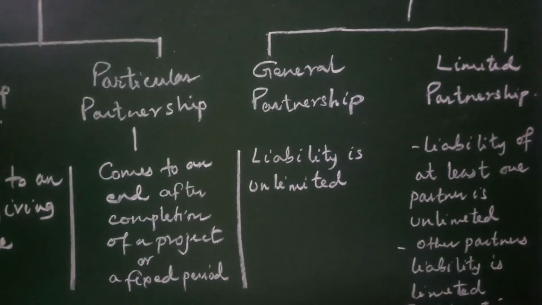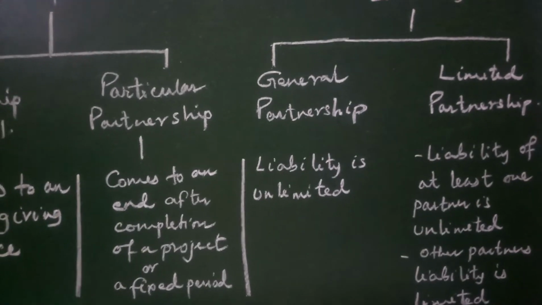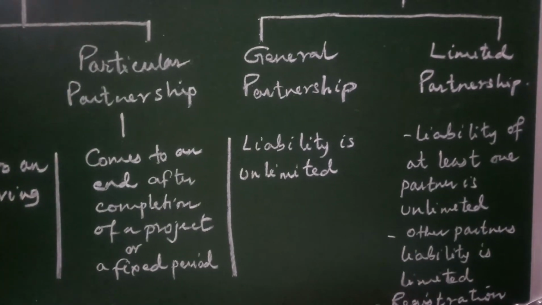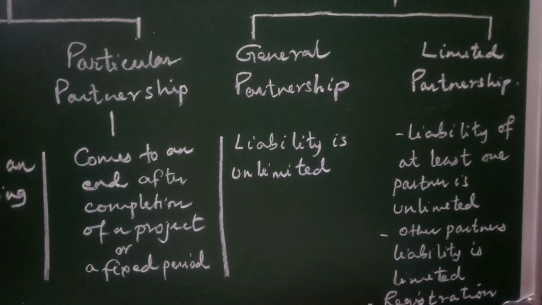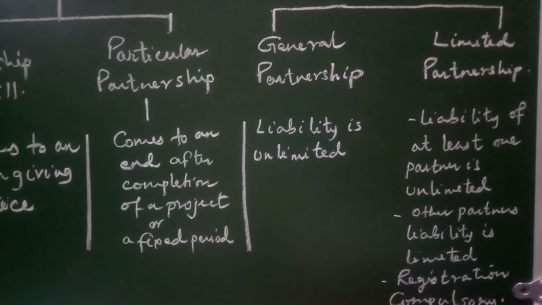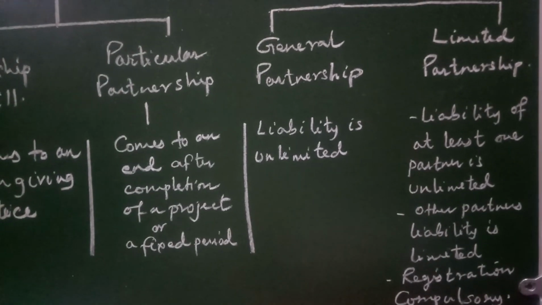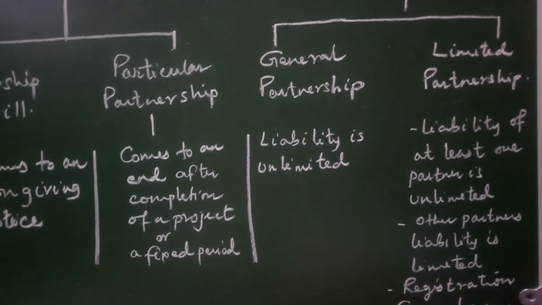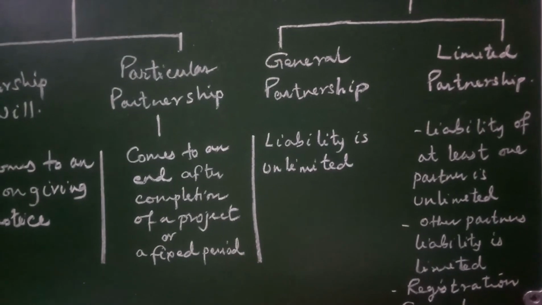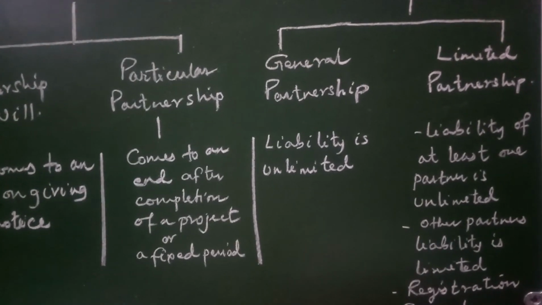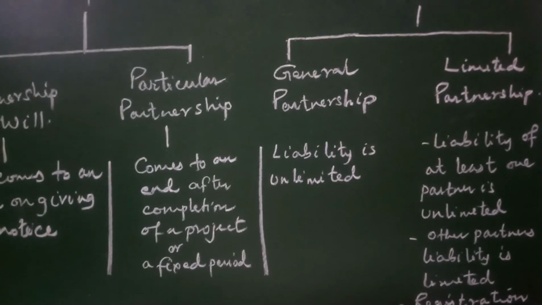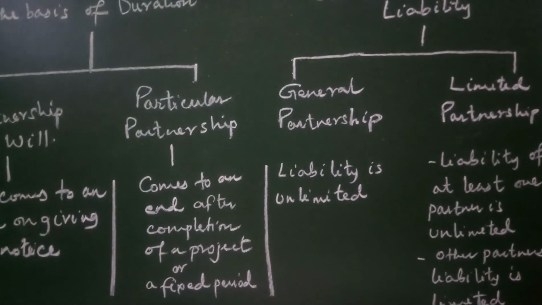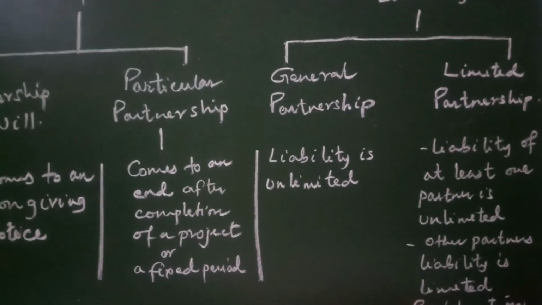Acts of each and every partner are binding on each other. We also studied the feature that in general partnership, there is an agreement. That agreement is the agreement of the principal and an agent. In general partnership, registration of the firm is optional, means it is not compulsory, and the partnership existence is affected by the death, by the insolvency, or by the retirement of other partners.